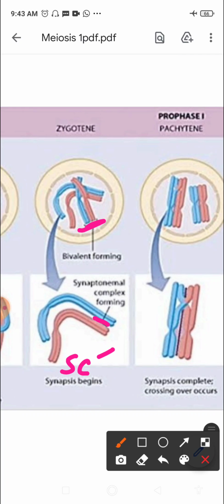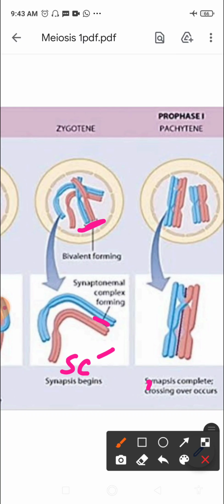homologous chromosomes. So electron micrographs of this stage indicate that chromosome synapsis is accompanied by the formation of a proteinaceous structure, which is known as the synaptonemal complex. So the complex formed by a pair of synapsed homologous chromosomes is known as a bivalent, right? So these are bivalents, or these are tetrads, right?